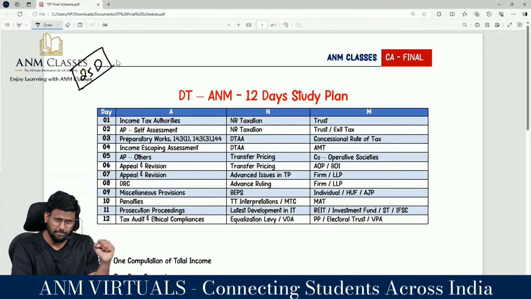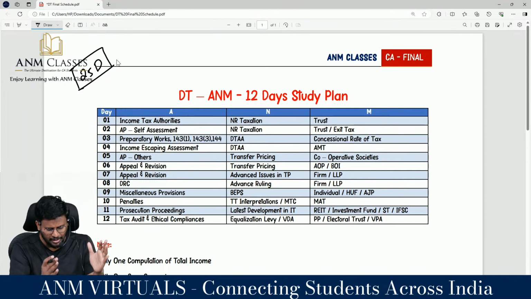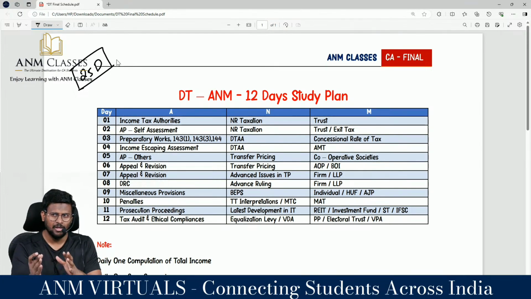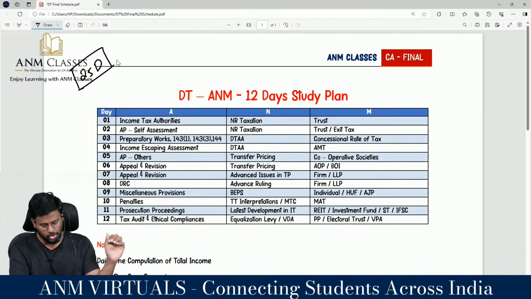Many students have texted me that they want a study plan for direct tax. So, I have prepared a 12-day plan, with which students of both groups will be able to do at least 2 revisions. Only Group 2 students will be able to do 3 revisions before the examination.